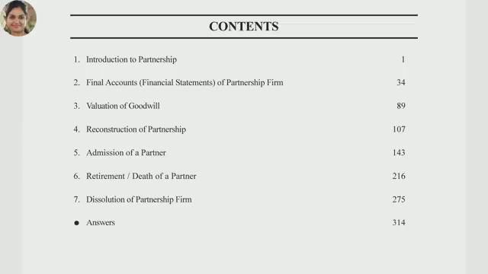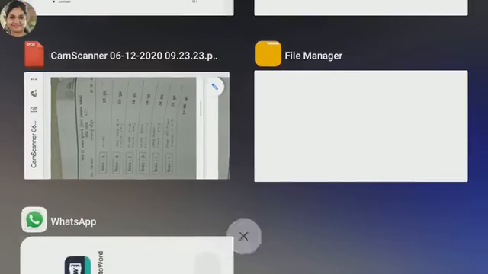In that, we have to study the introduction of a partnership firm, final accounts of a partnership firm, valuation of goodwill, it means how to calculate goodwill in a partnership firm, reconstruction of a partnership, then admission, retirement and dissolution of a partnership firm. Right girls? Before going to the chapter, I would like to explain the paper style of accountancy.